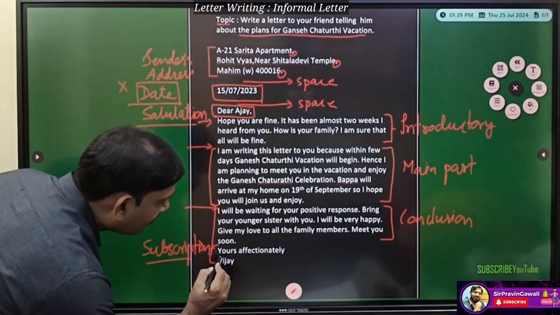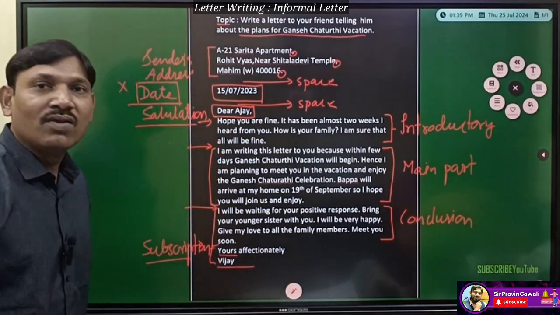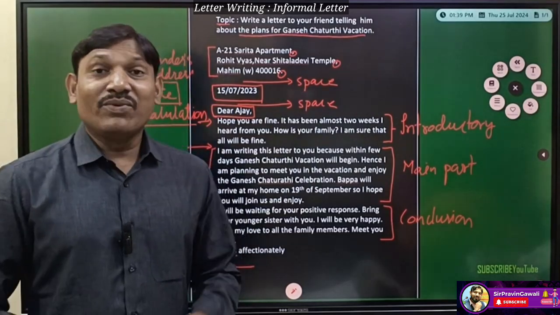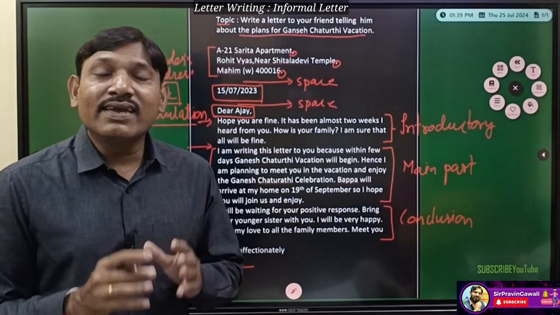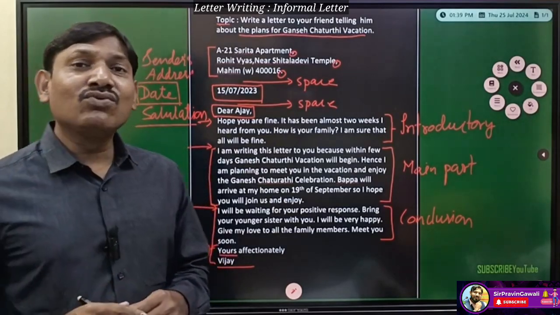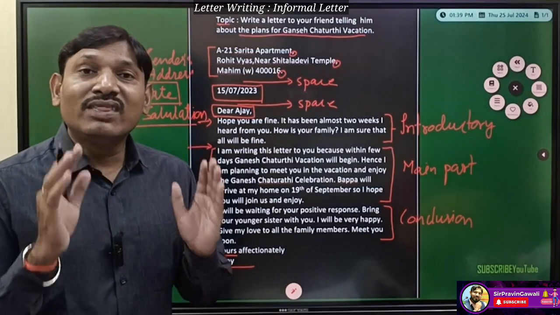Okay, students, so how is it written? See: Yours affectionately. No comma is there, and here you have to write the full name. Okay, students, have you understood this much? Very good. Once you understand the format of the letter, then you can write the informal letter correctly. Dear students, in the next video we are going to learn the format of the formal letter with an example.